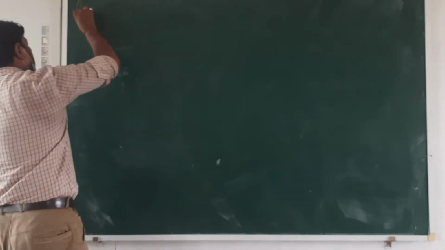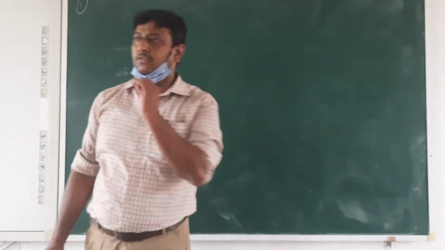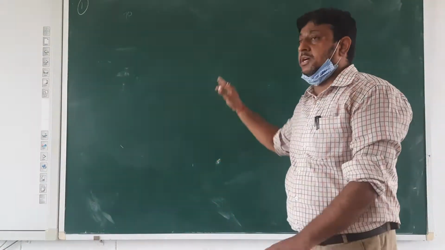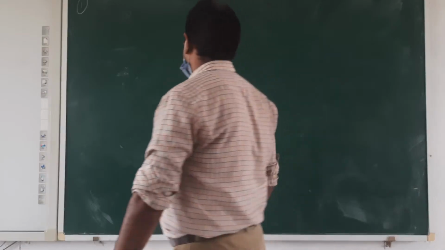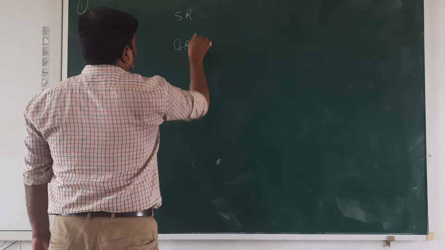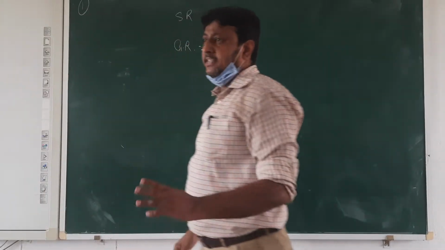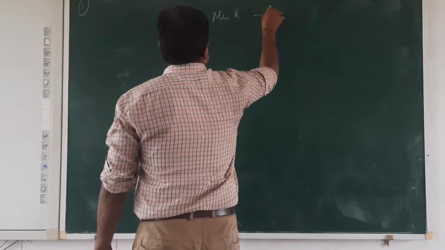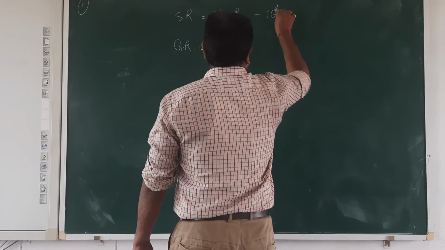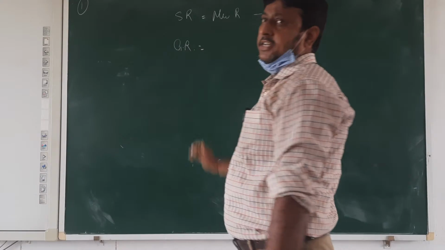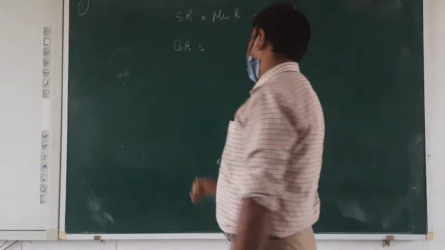Okay, beta. Next chapter is change in profit sharing ratio. In this chapter, we are going to see what happens when the profit sharing ratio between the partners changes, and for that we are going to calculate the sacrificing ratio and the gaining ratio. Sacrificing ratio is equal to old ratio minus new ratio.